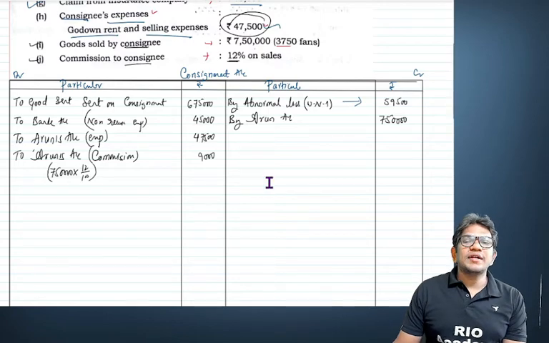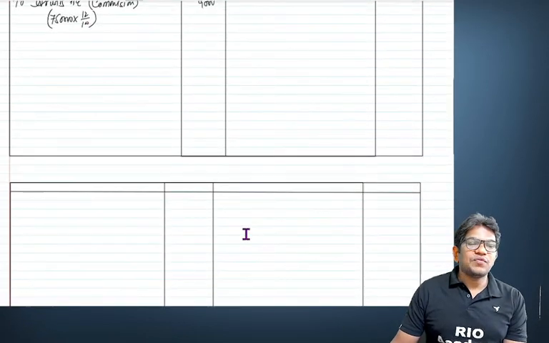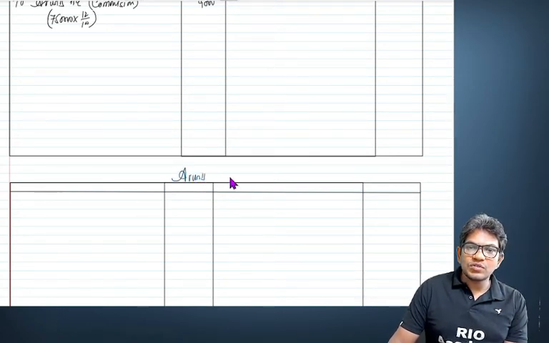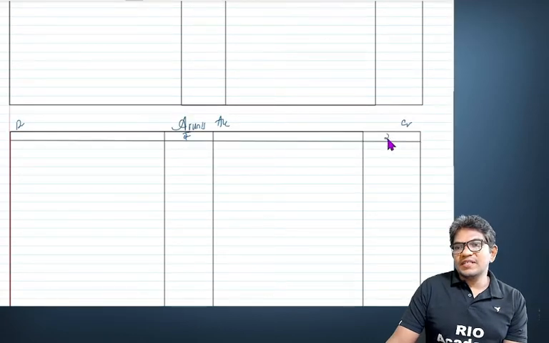So guys, almost done. But yes, we have to open the consignee account here. Who is the consignee here? Arun is the consignee. Arun's account. So very simple question, right?